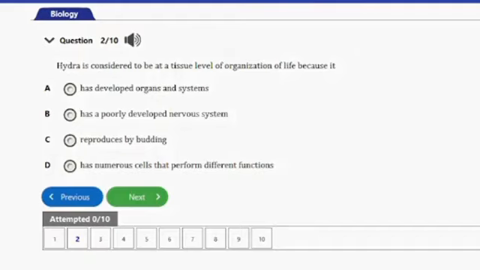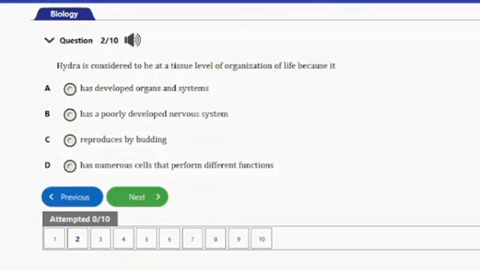A hydra is considered to be at a tissue level because it has numerous cells that perform different functions. So remember that a tissue is a collection of cells, an organ is a collection of tissues, then a system is a collection of organs, and so on. Numerous cells with their distinct functions will make up a tissue.